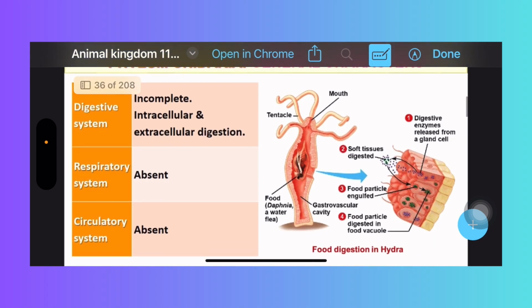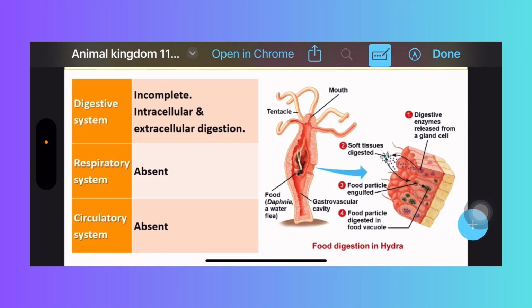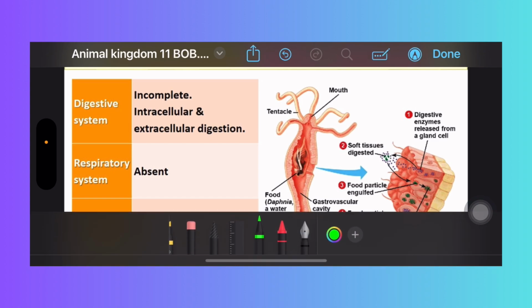Now the digestive system is an incomplete digestive system. Here the mouth is there, on the oral side, the hypostome. This is called the hypostome, which acts as both mouth and anus. That's why we call it an incomplete gut, right?